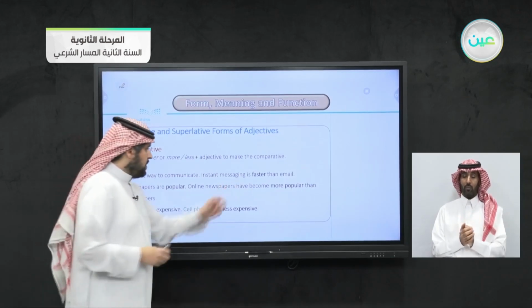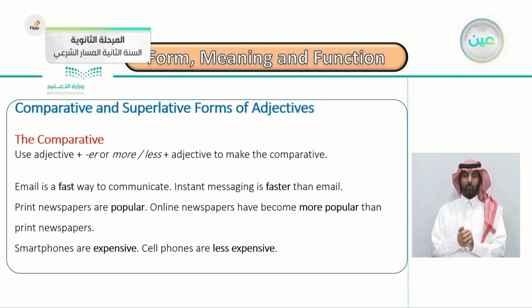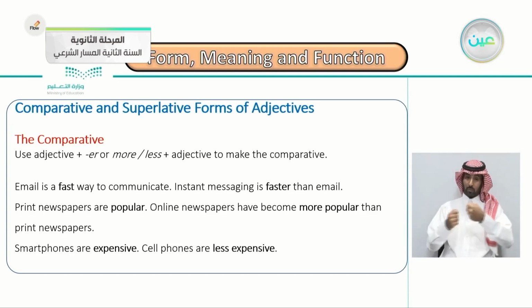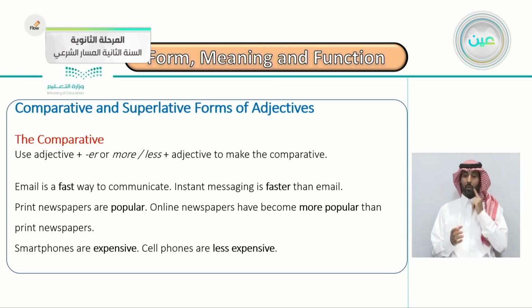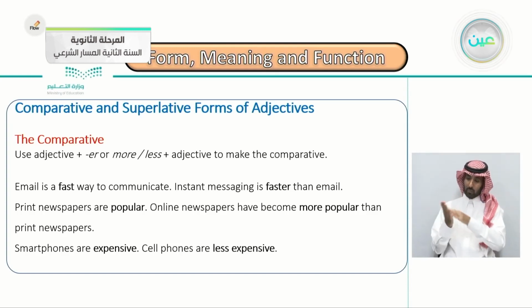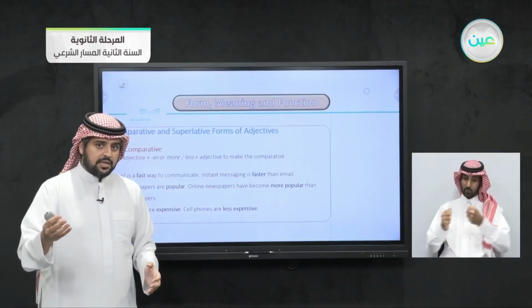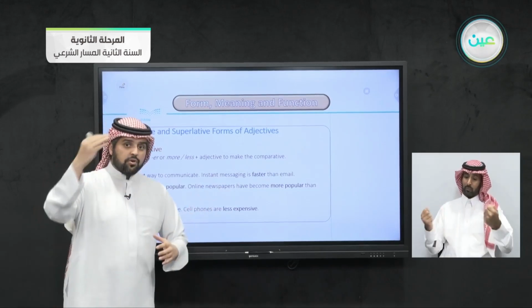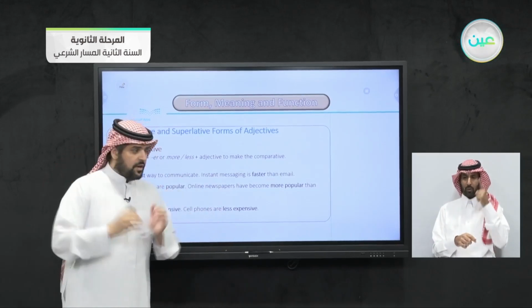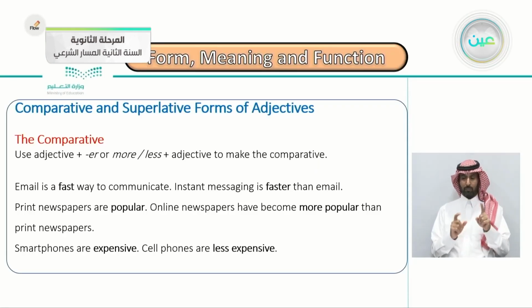Don't forget the than. Next example: print newspapers are popular. Print newspapers are popular, we know that. Online newspapers have become more popular than print newspapers. So we are comparing what here? Very good, online newspapers and printed newspapers. So which is more popular than the other one? Very good. Online newspapers have become nowadays more popular than print newspapers.